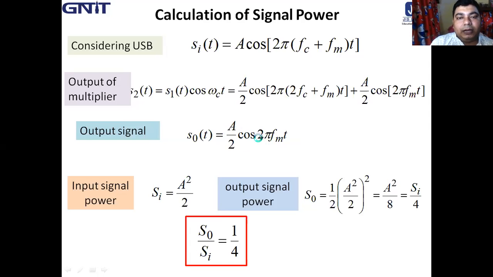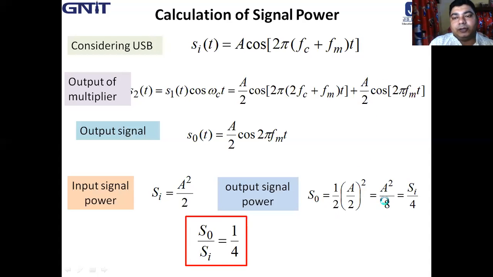So the output signal power is half into A square by 2, that is A square by 8, which is SI by 4.